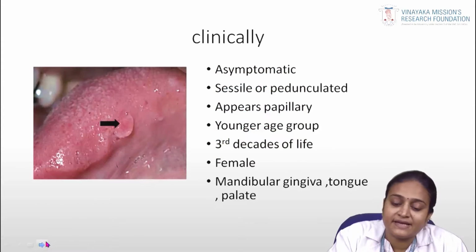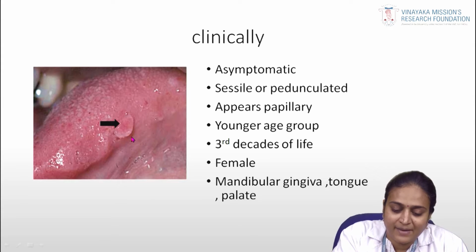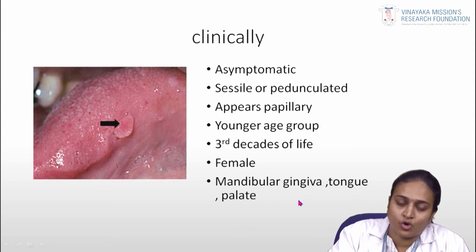Coming to the clinical features of giant cell fibroma, it is an asymptomatic, sessile or pedunculated lesion. It appears papillary. In this picture, you can see the mild papillary lesion in the lateral border of the tongue. It occurs in a younger age group, the third decade of life. Females are more affected than males. Mandibular gingiva, tongue or palate is more commonly affected.